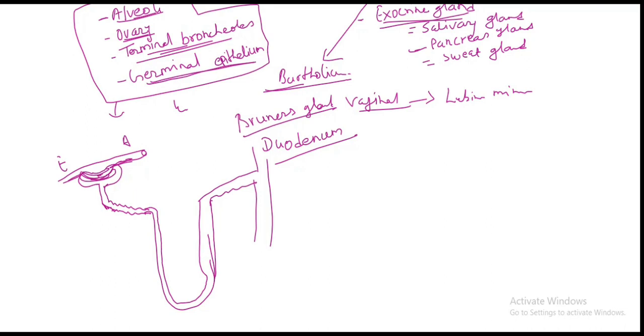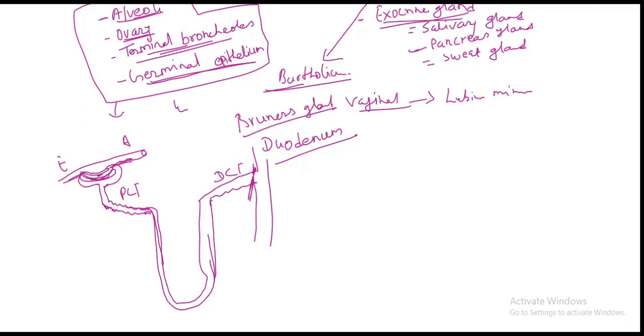is also lined by simple squamous epithelium, while that of, starting from the PCT, the proximal convoluted tubule, to the descending, ascending limbs, then to the collecting duct, till the distal convoluted tubule, these are lined by simple cuboidal epithelium with brush border.